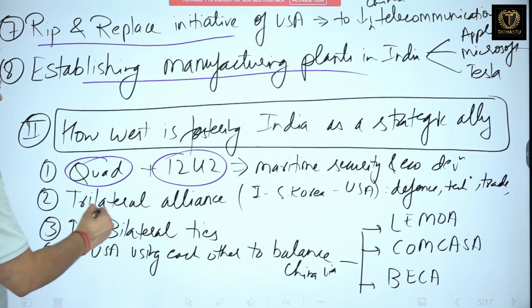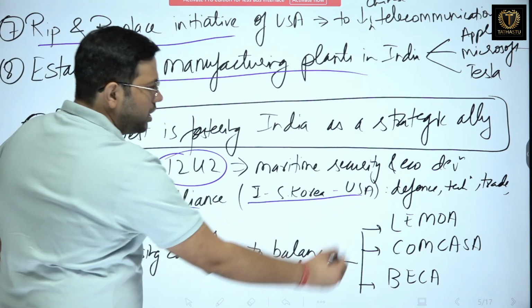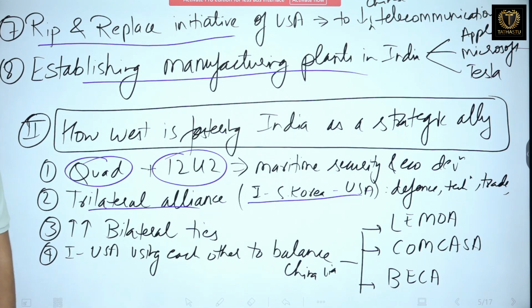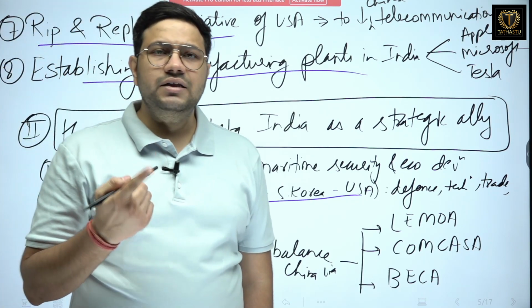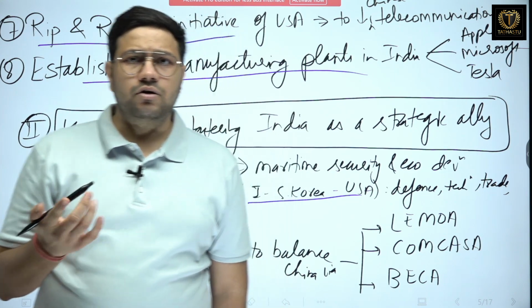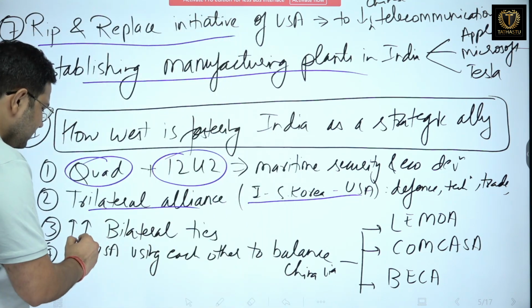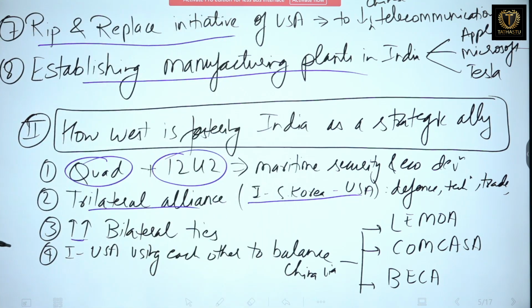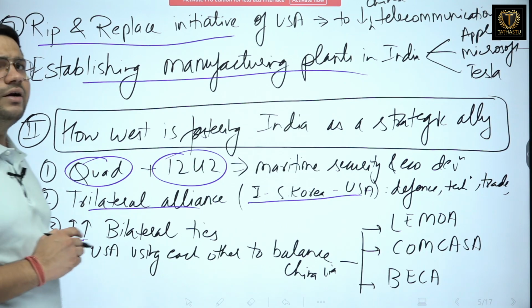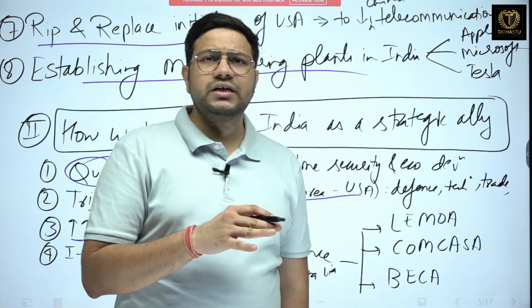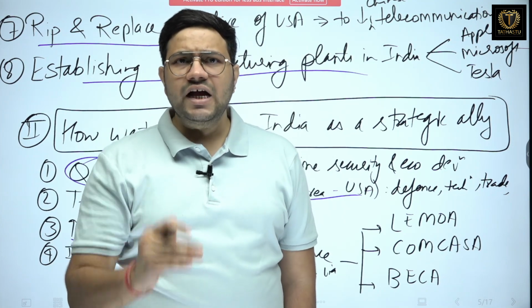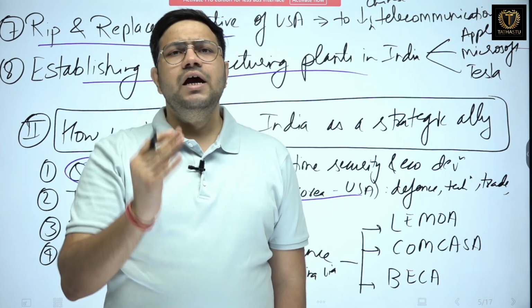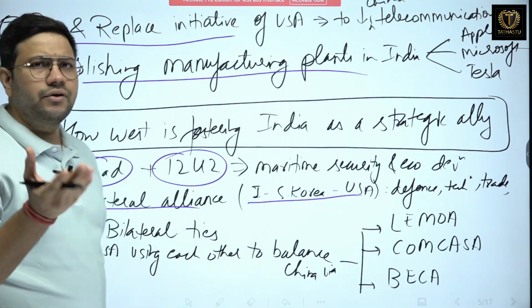The next is trilateral alliance. It is between India, South Korea and the USA, and over here we are focusing on defense technology, then the trade and the other technologies. Next, we are increasing bilateral ties between India and the Western nations. For example, India with USA, India with Britain, India with France, India with Italy. We are increasing our relations.